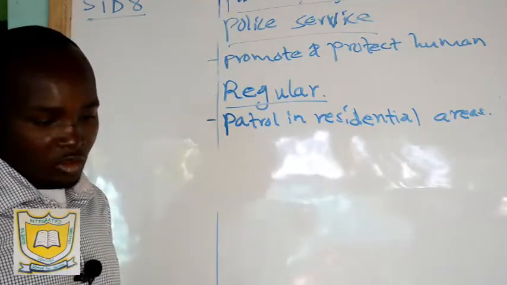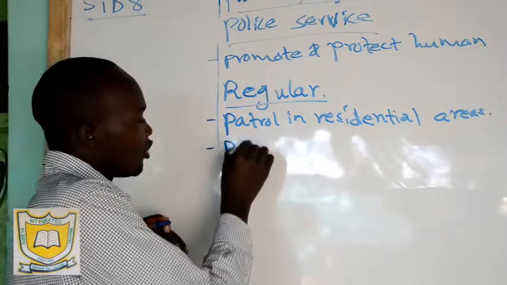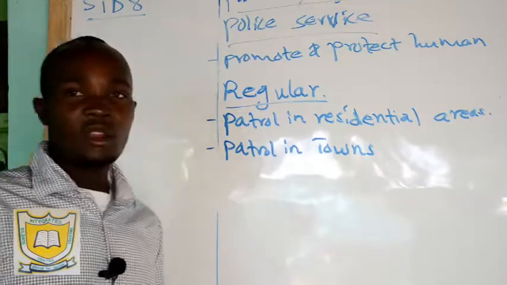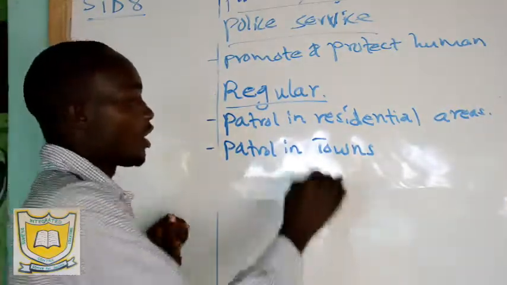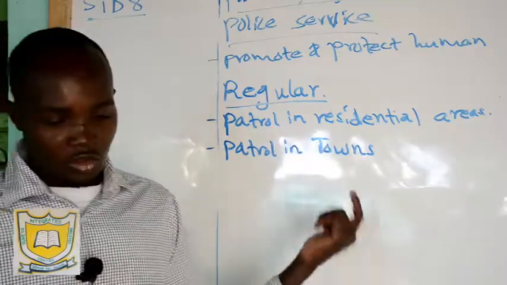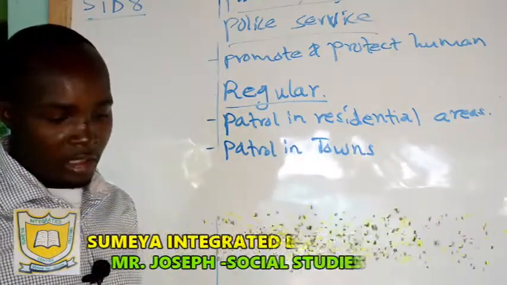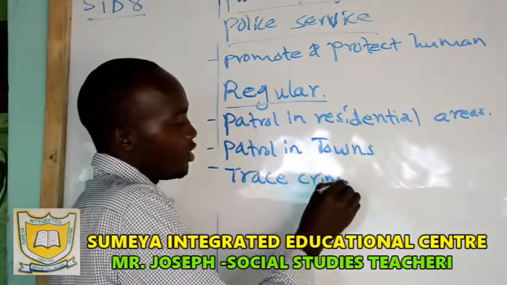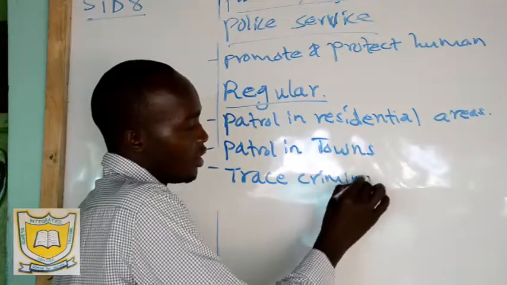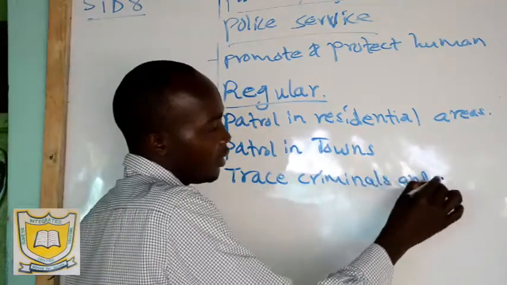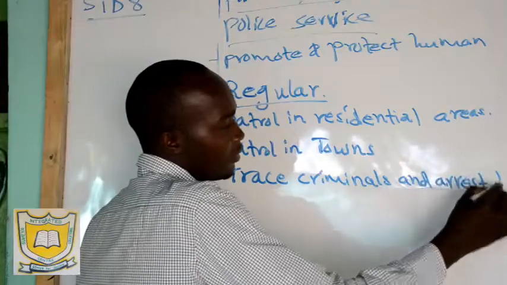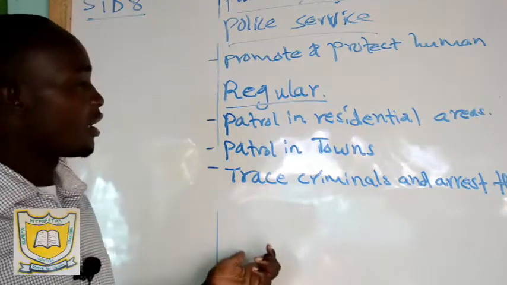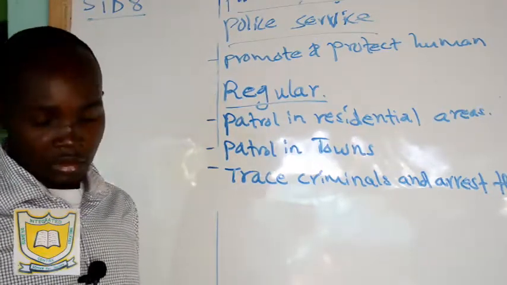Then also they make patrol in towns. They also patrol in towns to ensure that people are living well, no criminal activities going on, no breaking into the shops by criminals or robbers and so on. Then also they trace criminals and arrest them. That patrol where they are patrolling, they can chase criminals, and then they arrest them. So that's what you're talking about.